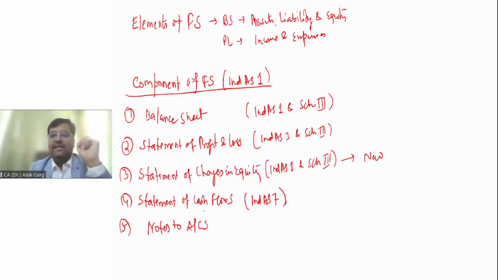Ind AS 1 says that in your notes to accounts, you have to provide the disclosure for all the relevant Ind AS which is applicable to your entity. Where actuarial related disclosures are given, it is given in Ind AS 19. Ind AS 19 talks about employee benefits.